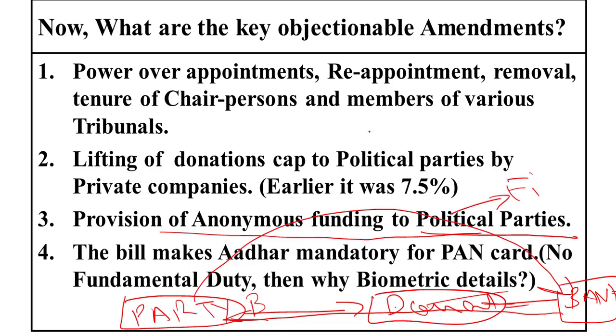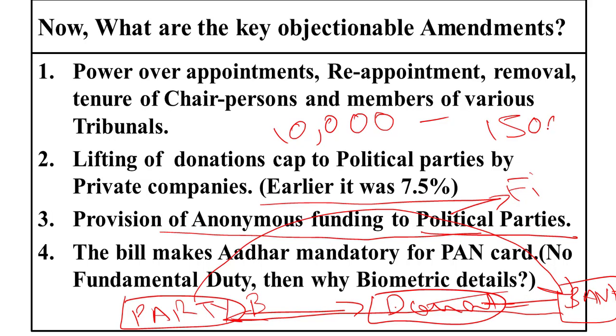How much has been given to which party need not be disclosed separately. It can only say that out of 10,000 crore rupees, it has donated 1500 crore or 3000 crore rupees to various political parties. It need not bifurcate into party A, party B and party C. So what is the benefit of this?